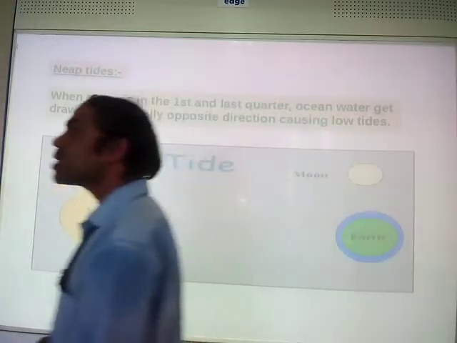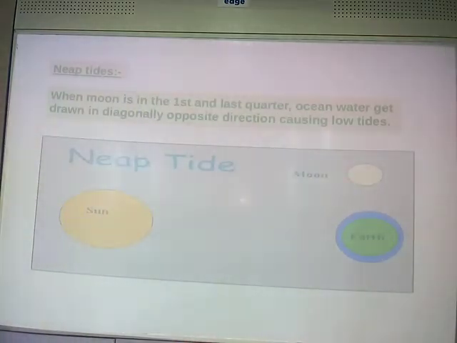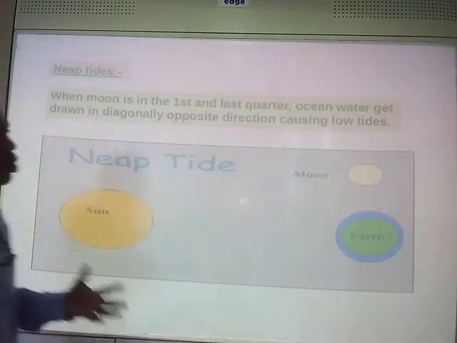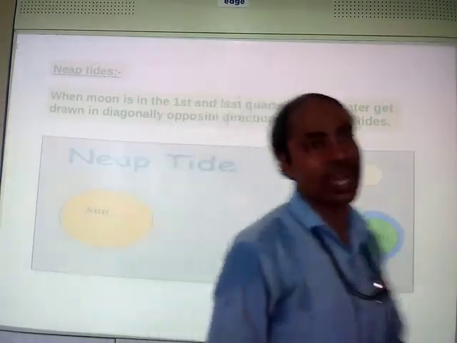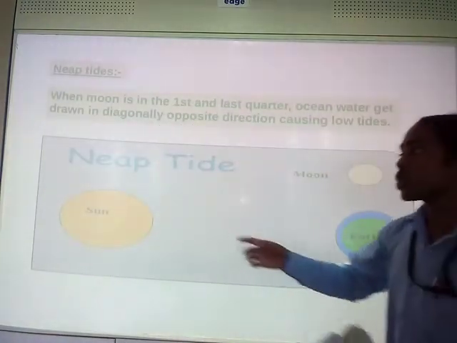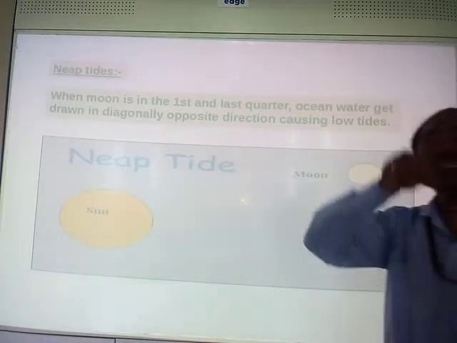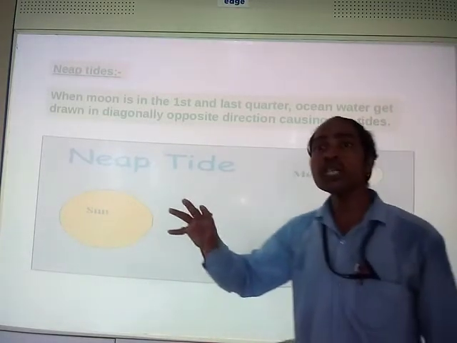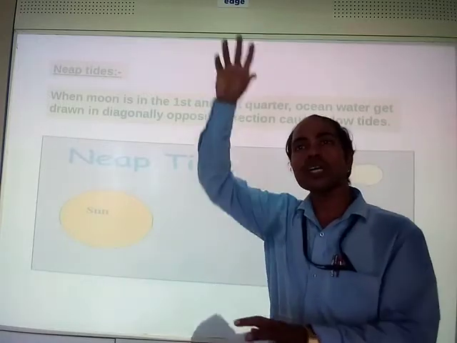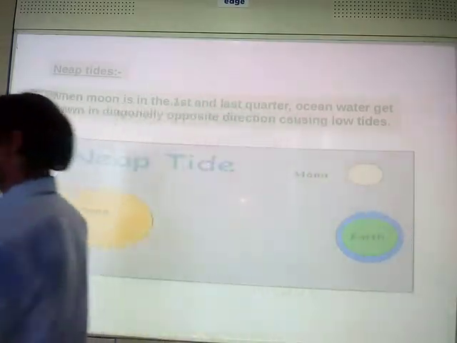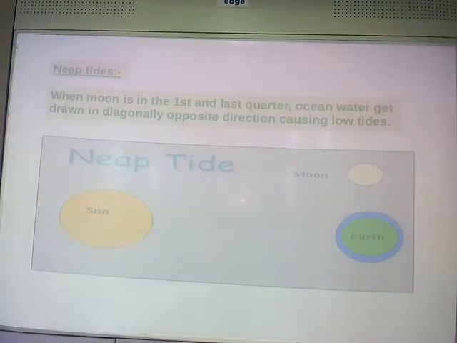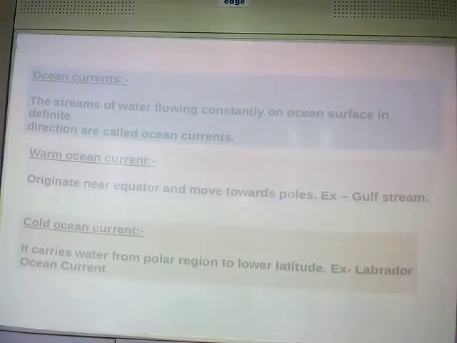So neap tides, the low tides, are caused because the sun, earth and moon are not in a straight line and the moon lies in the first quarter or the last quarter. Clear? Yes, this is the meaning of neap tide.